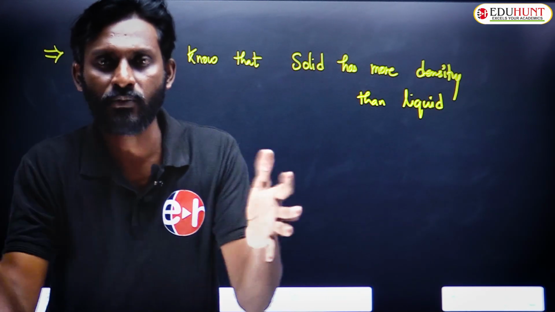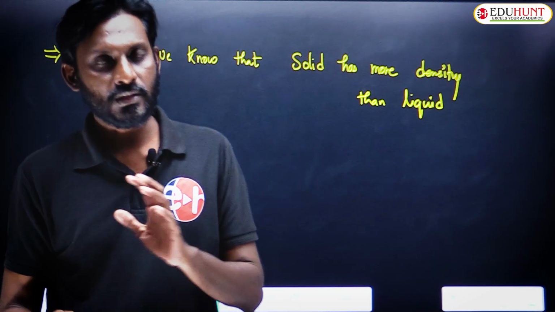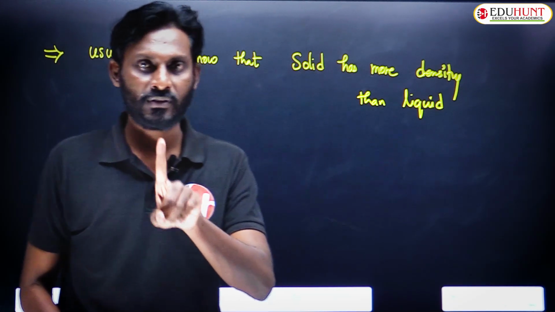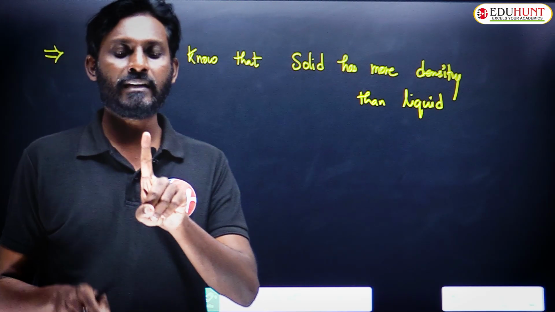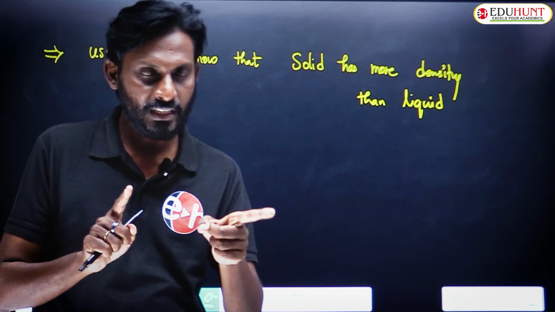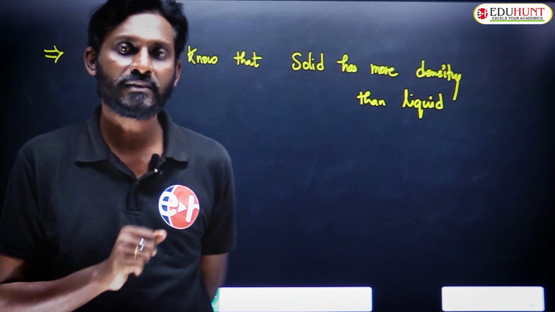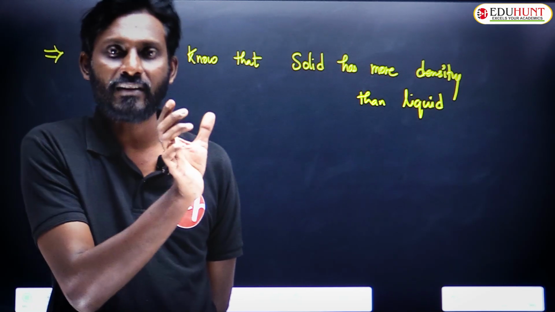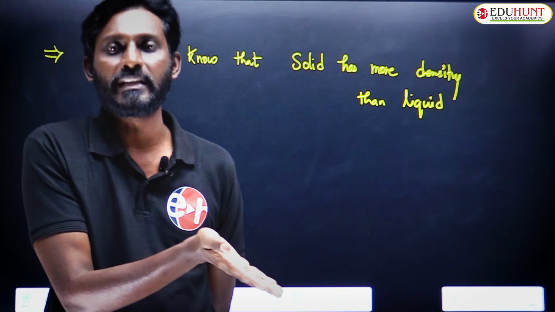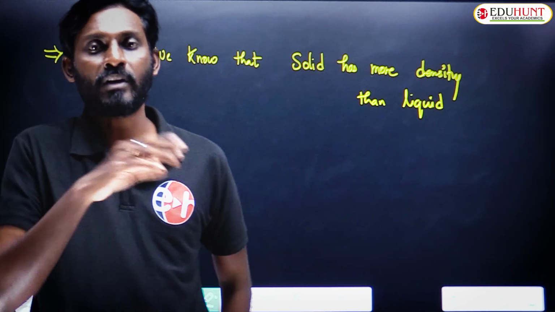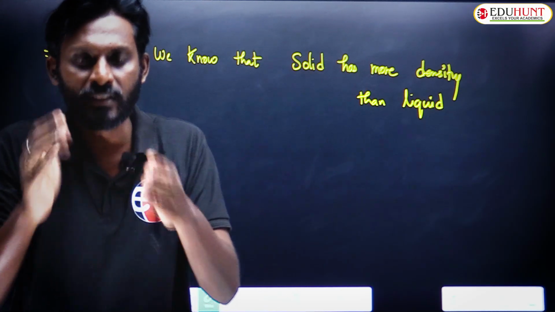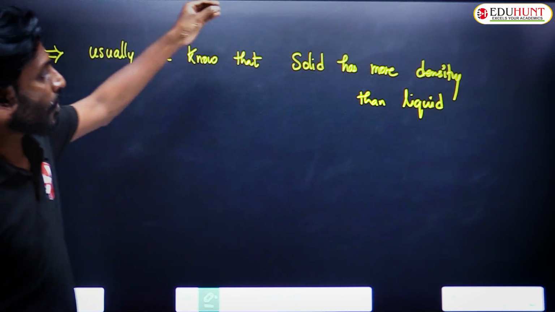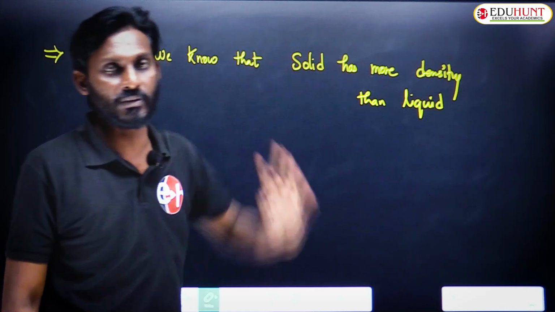In solid, particles are very much closely packed. That's why, compared to any liquid form of matter, take a particular compound and imagine that compound in liquid state and solid state. Then usually what do you guess? In the liquid state, the particles are comparatively very far away, so the density will be less. In the solid form, the particles are close enough, so the density is high. So usually we know that solid has more density than liquid.